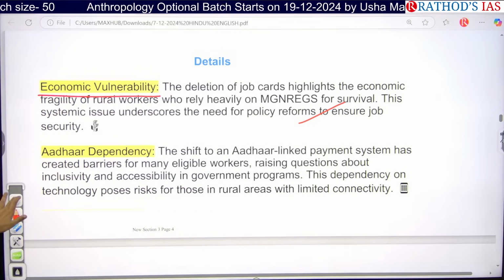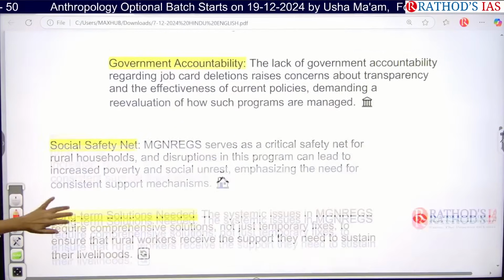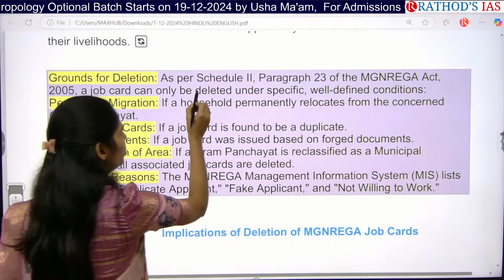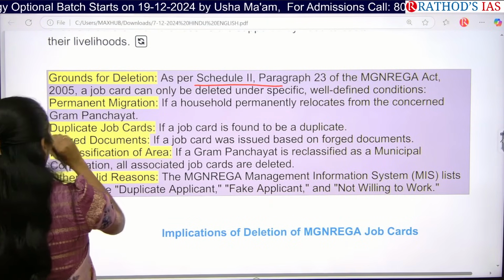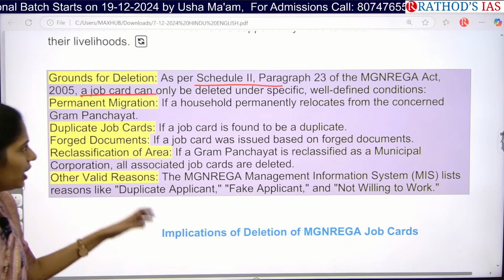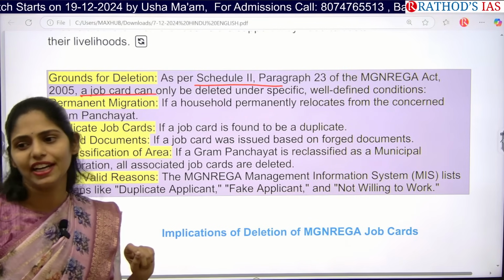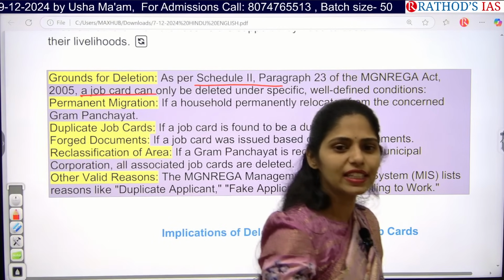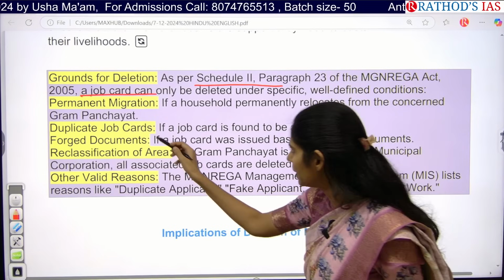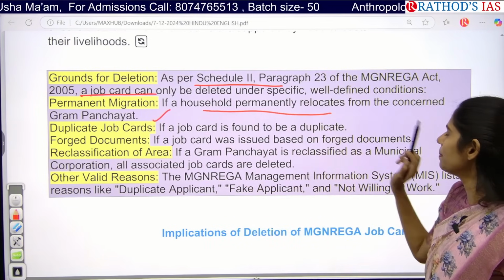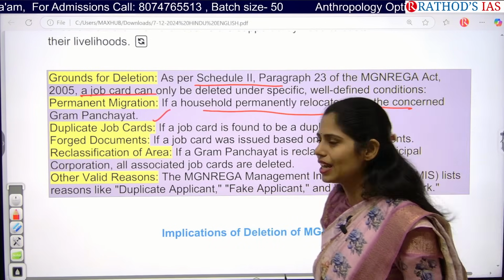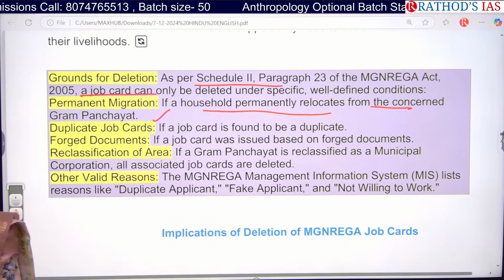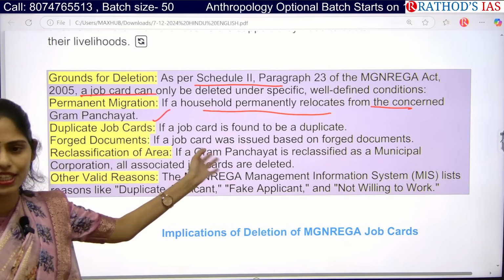Okay, so let us see exactly what is the reason behind the deletion of these cards. As per Schedule 2 of the MGNREGA Act of 2005, a job card can only be deleted under specific or well-defined conditions. Under this Act, they gave detailed conditions for when a card can be deleted. The first one is permanent migration. If a household is permanently relocating from the concerned Gram Panchayat, and has permanently migrated to another area, then their card will be deleted.